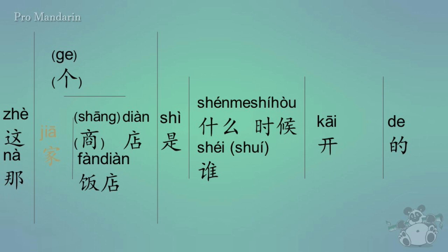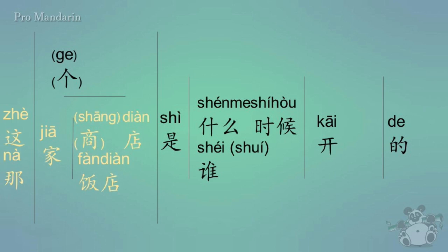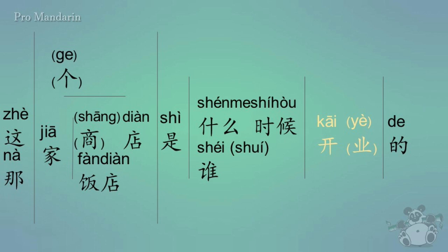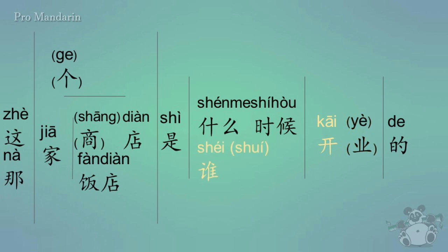Now, again, we took out all those verbs because when we're talking about 这家饭店 or something along those lines, we're going to use 开 or 开业. And we could use some other characters, which I'll show you in just a second, to help us describe what's happening or what's being done with this store. But I want to talk about this just for a second. So first, if we're going to say kai, the rule here is that we're going to use shei. And what we're saying is not who opens the store like every morning or anything like that, but who owns the store actually. So who opened the store was the one that owns the store.